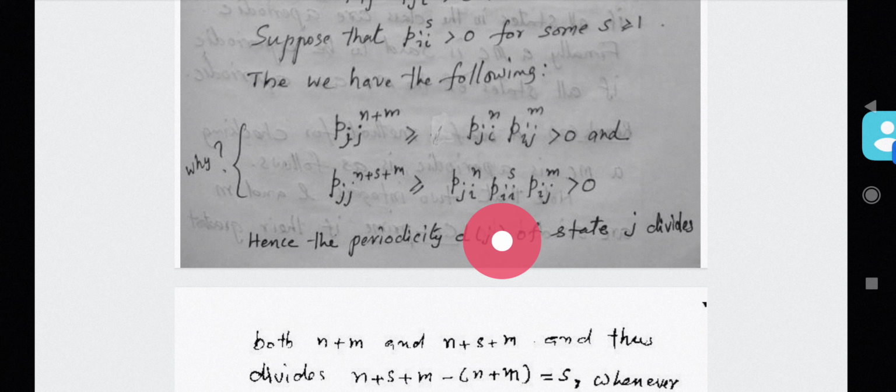And you know that P_ji^n is greater than 0, P_ij^m is greater than 0, and P_ii^s is also greater than 0 as per this assumption. And of course the product is strictly greater than 0. Okay. So what we have is P_jj^(n+m) is strictly greater than 0, and P_jj^(n+s+m) is also strictly greater than 0. Okay. So what is the conclusion?